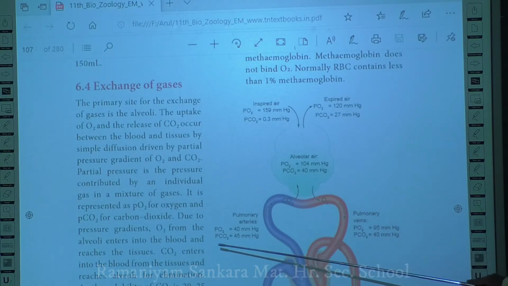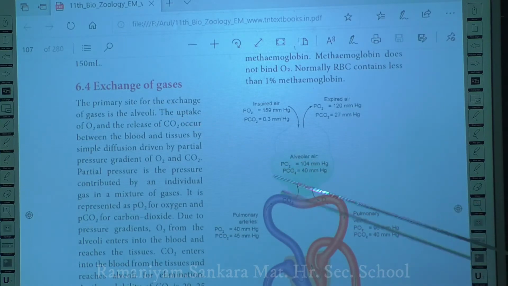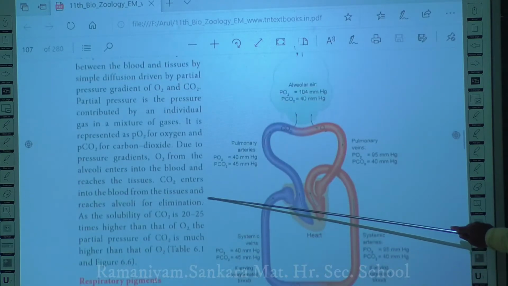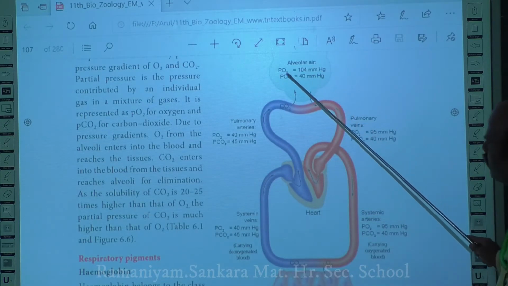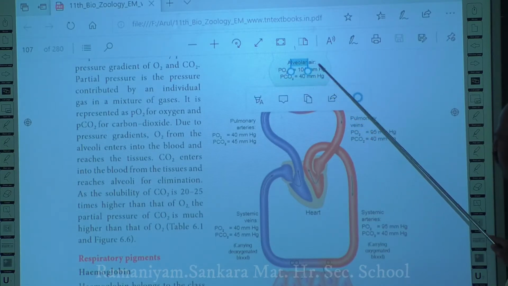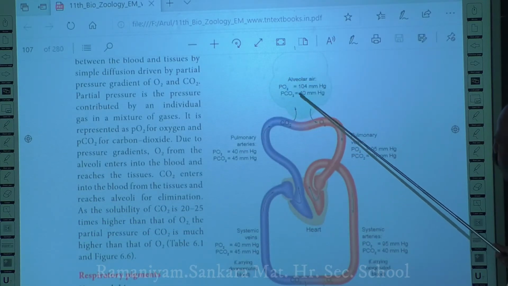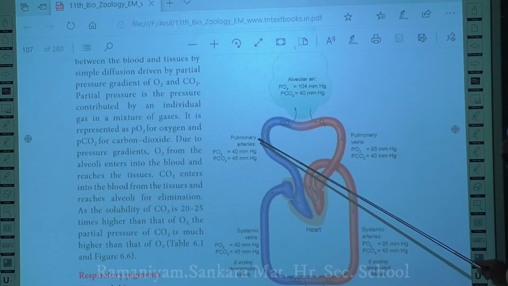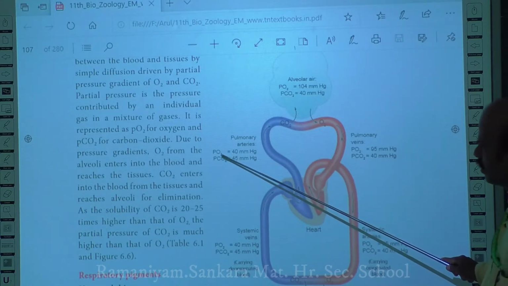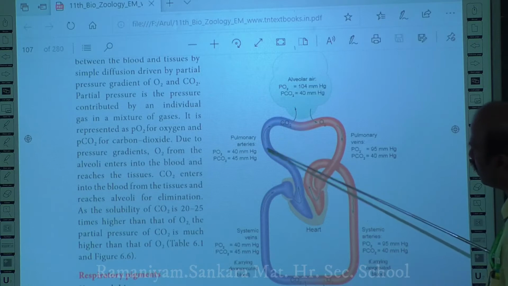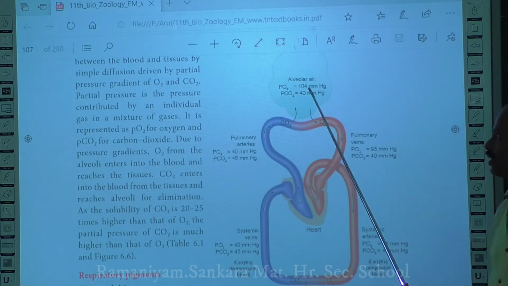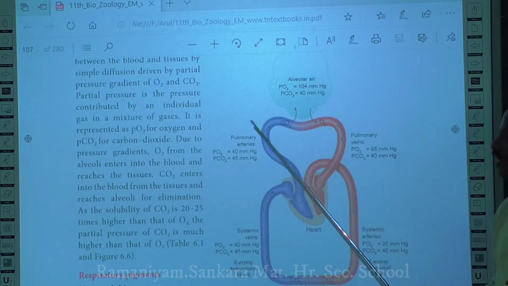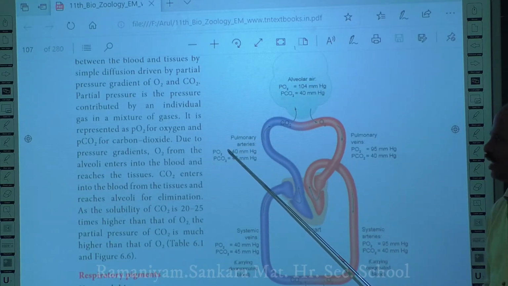So, now we will see how the exchange of gases takes place in the alveoli. Okay. So, when you see the partial pressure in the alveoli, the partial pressure of oxygen, PO2, in the alveoli is how much? It is 104, whereas the partial pressure of oxygen in the blood is only 40 mm Hg. So, you will have a higher partial pressure in the alveoli, whereas you will have a lower partial pressure of oxygen in the blood vessels.